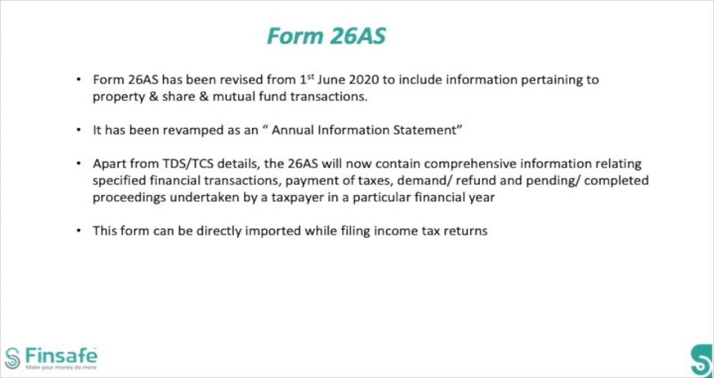Some of the income tax forms have been revised, the first one being Form 26AS. Now, Form 26AS typically shows your tax deducted at source and tax collected at source. From June 1st onwards, it's been revised to include information pertaining to property, share, and mutual fund transactions as well.